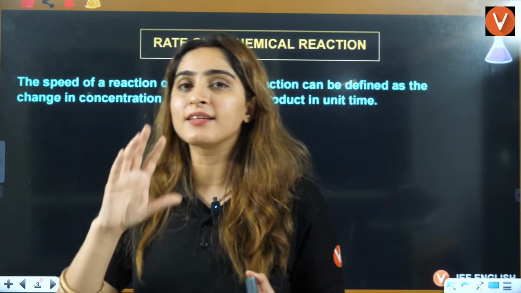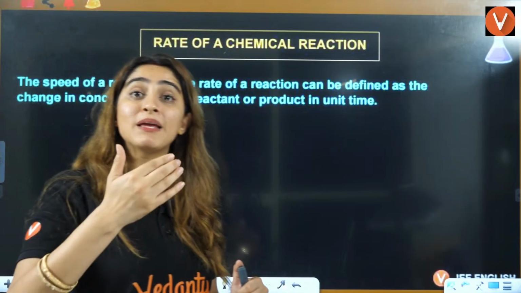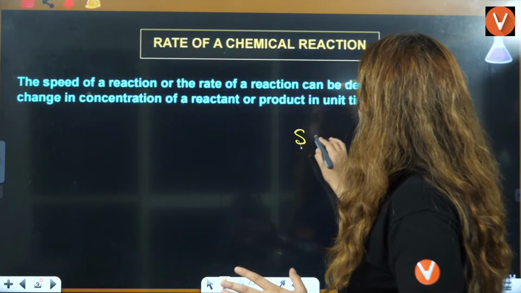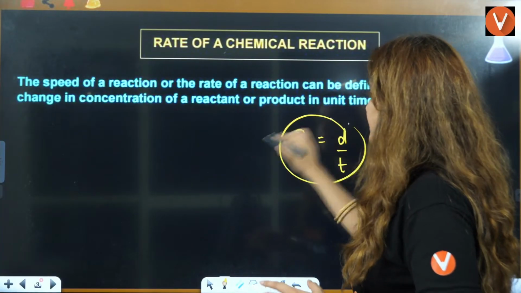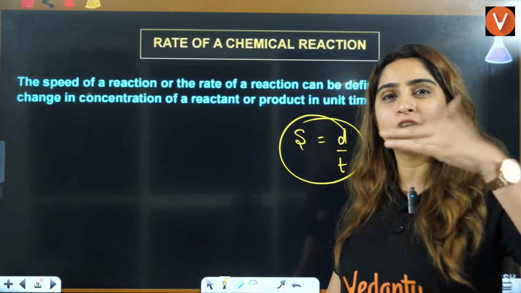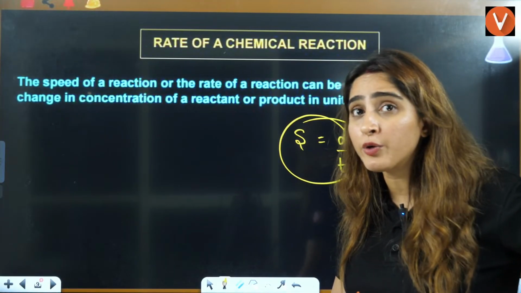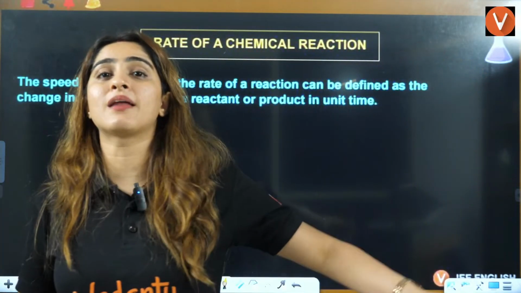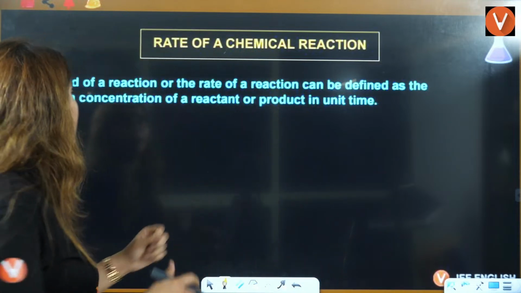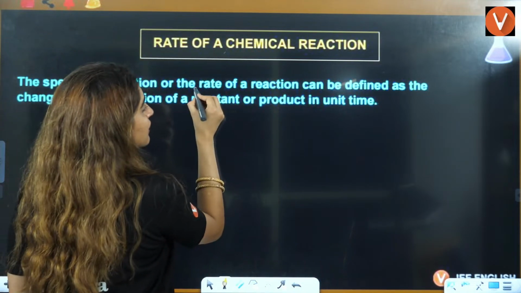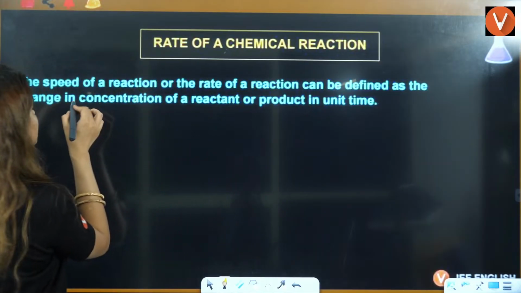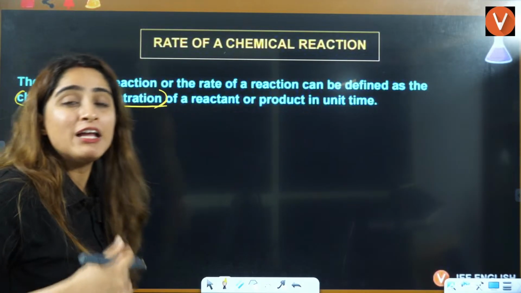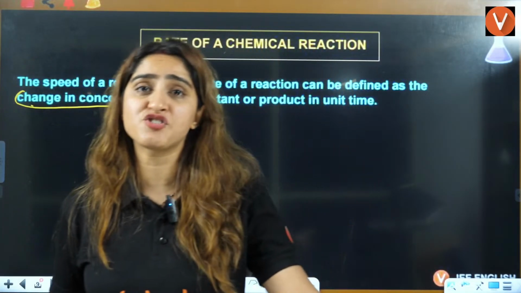Now let's understand this term, rate of reaction. That means speed of the reaction. But here one thing we know, that speed is equal to distance by time, right? Rate is always divided by time. So here we are talking about decomposition, about disappearance and appearance. So the speed of the reaction, the rate of the reaction, can be defined as change in concentration, because here distances are changing. When you are moving, your distance is changing, right?